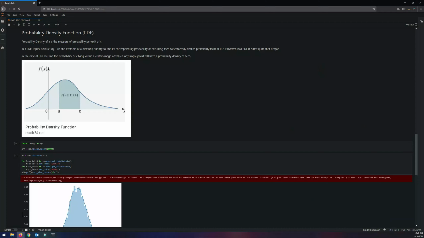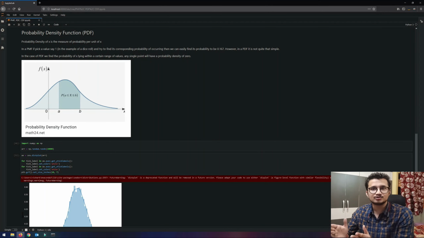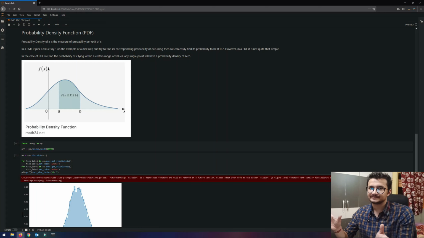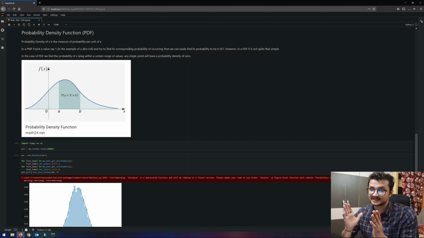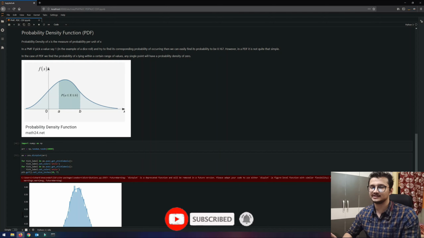So that's why we look into the small neighborhood of that particular value. In this case, we'll look at 2.99 to 3.01. So we are covering some kind of area under that, and we are not leaving any kind of errors into it. And that's why the probability for a PDF at a specific given value is always 0, because the chances of that happening is really low.